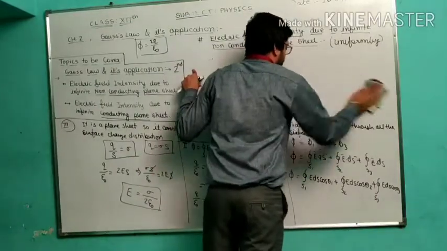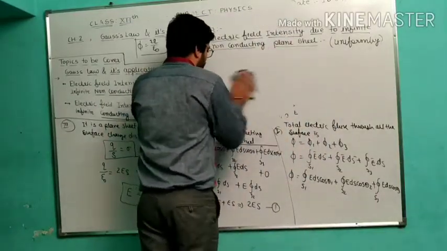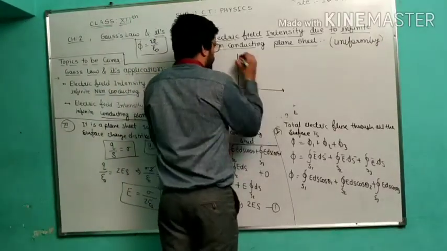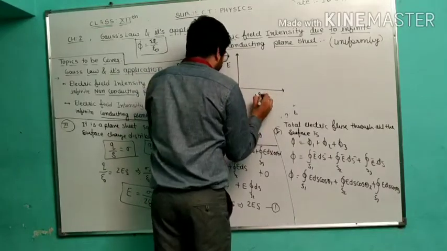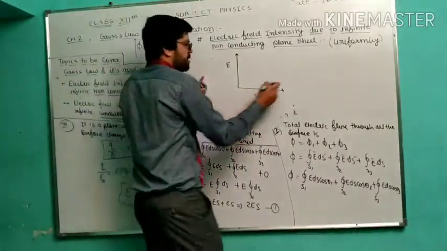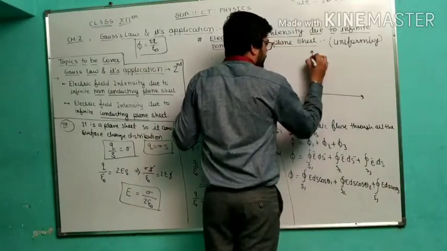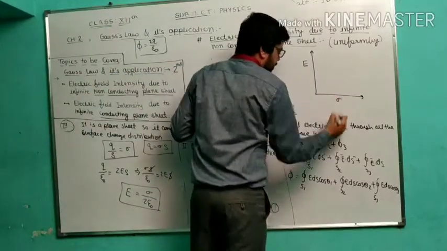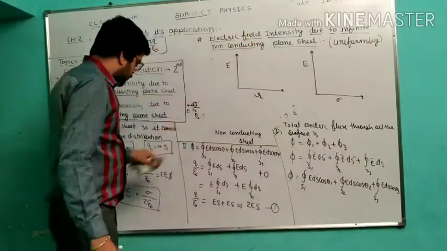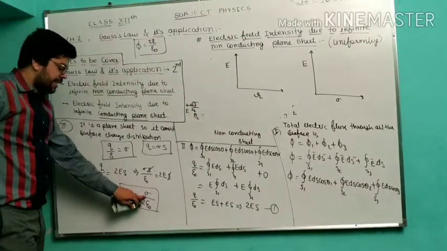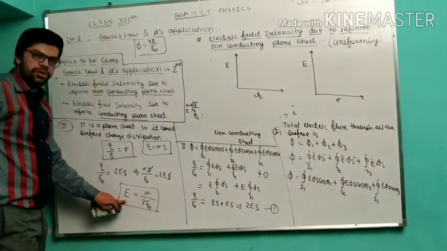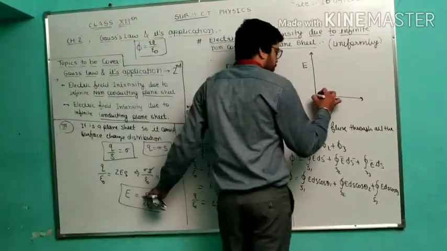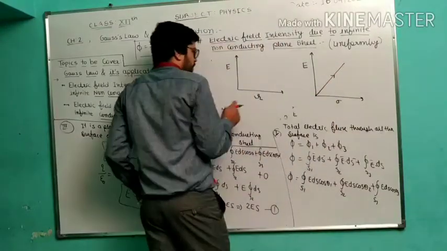So what type of graph do we have to construct here? This is very important to understand. So the graph, first graph, electric field and distance. Another graph is electric field and sigma. Sigma is the surface charge distribution. From this particular derivation, you can see sigma is in the numerator. Electric field is also in the numerator. So electric field is directly proportional to surface charge density. So the graph is a straight line.